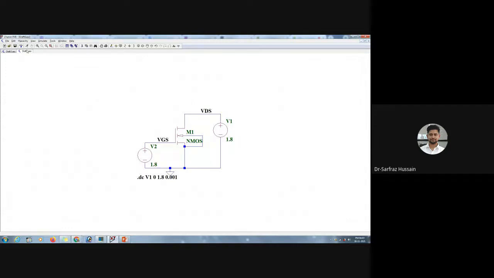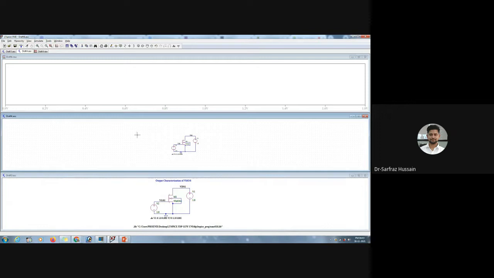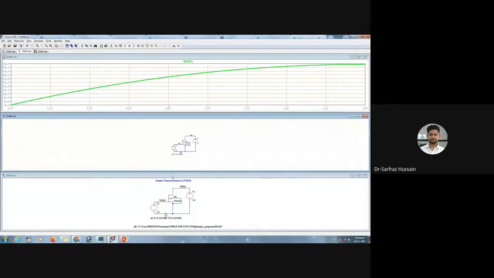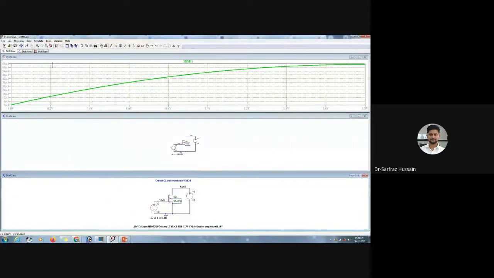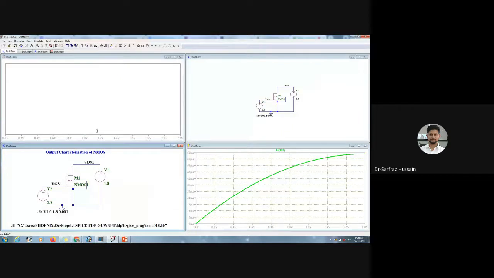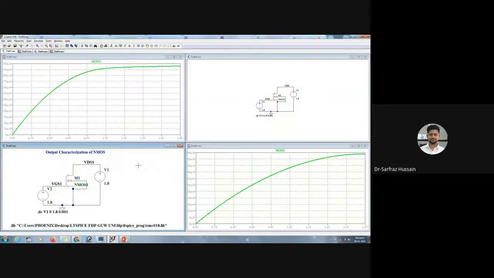So let us just run this one. And for the lower one, we'll just remove this V3.